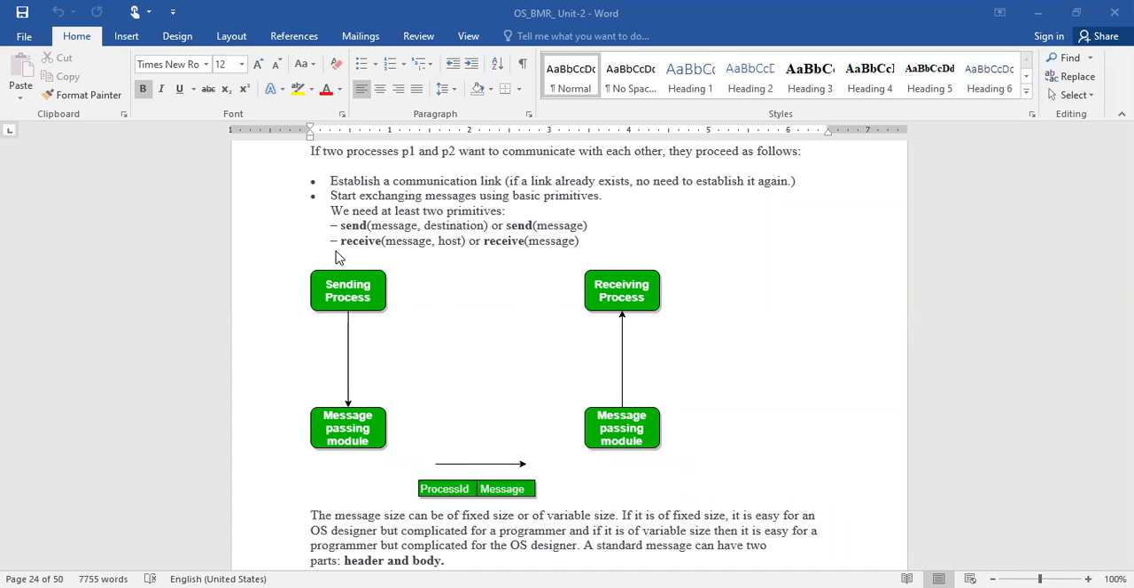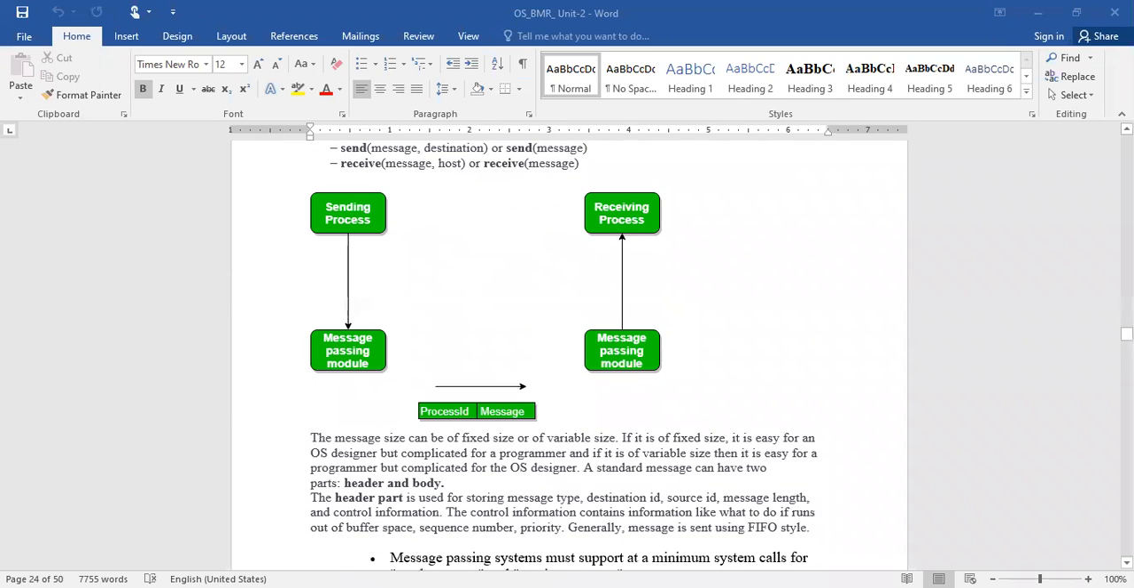At the same time, we should have a receiver, and the message should be received from where it arrived. So these are the fundamental pieces of information required in the message passing system.